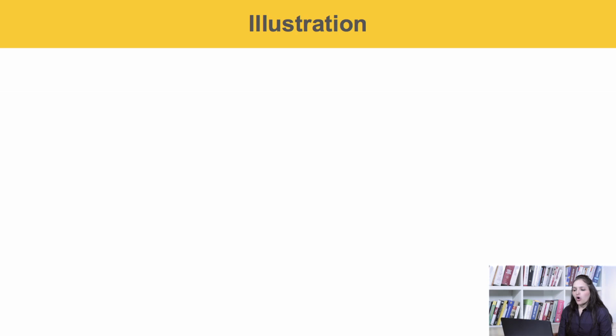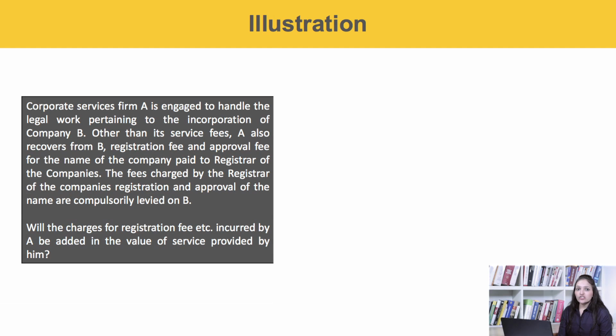For example, corporate services firm A is engaged to handle the legal work pertaining to incorporation of company B. Other than its service fee, A also recovers from B registration fee and approval fee for the name of the company paid to the registrar of companies. The fee charged by the registrar of the company's registration and approval of the name are compulsorily levied on B. Now, will the charges for registration fee etc. incurred by A be added in the value of service provided by him?